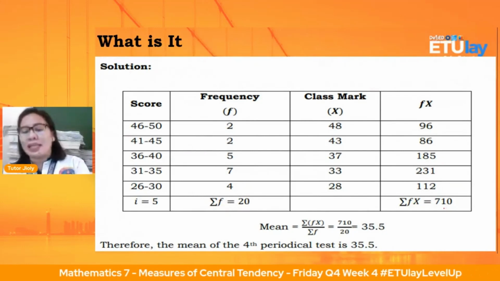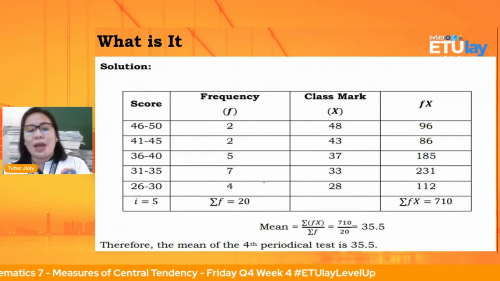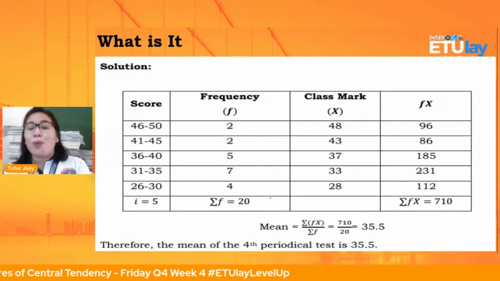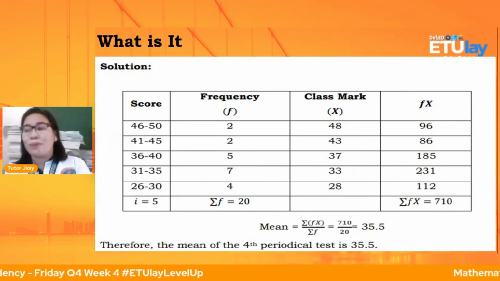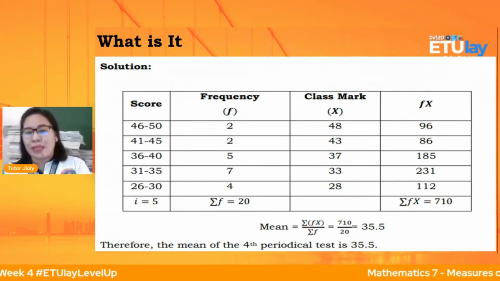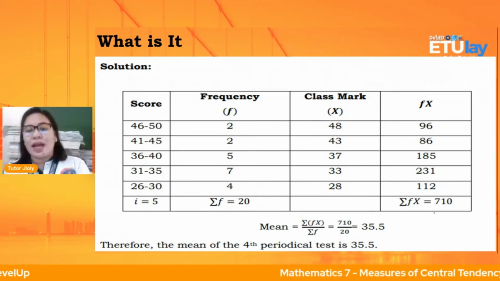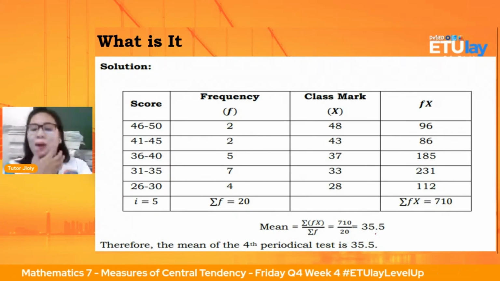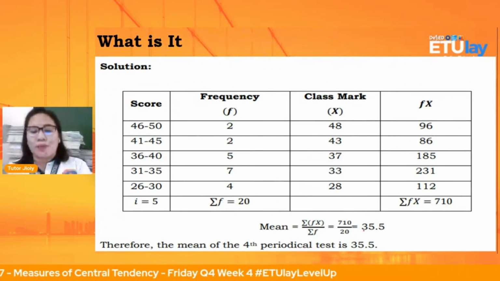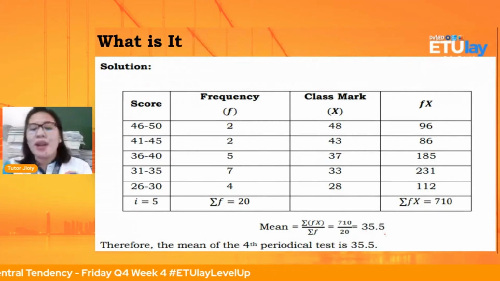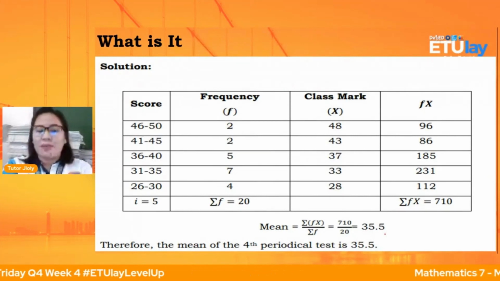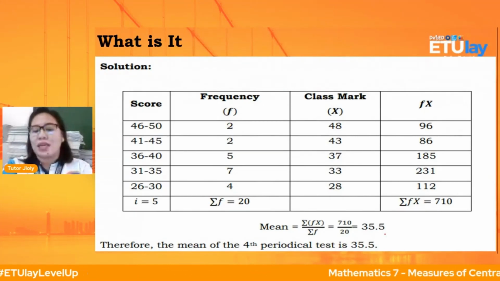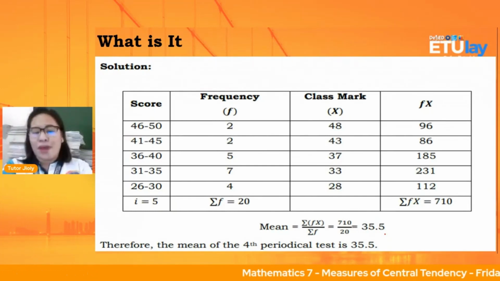Nung nakuha na natin si 710 at nakuha na natin si 20, pwede na natin makuha yung mean for group data. So, i-divide nyo lang 710 divided by 20. Pag dinivide natin, makukuha natin si 35.5. That is your mean. Therefore, the mean for the fourth periodical test is 35.5.